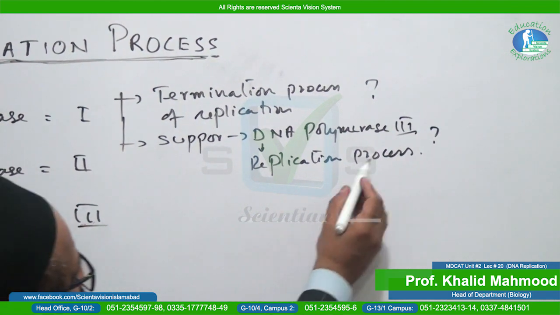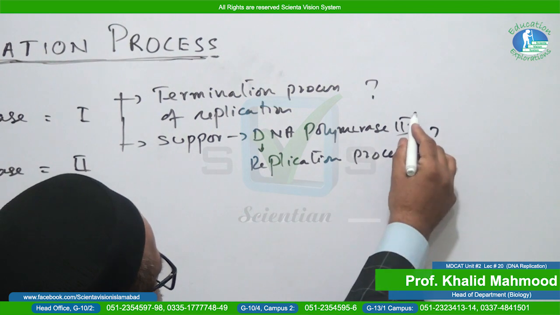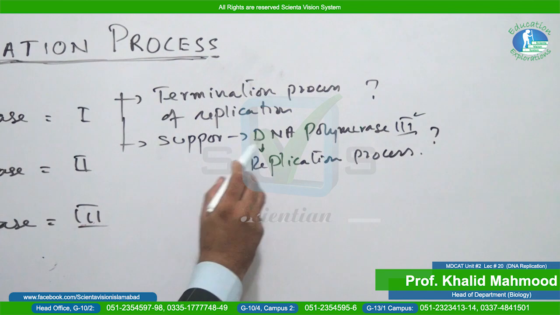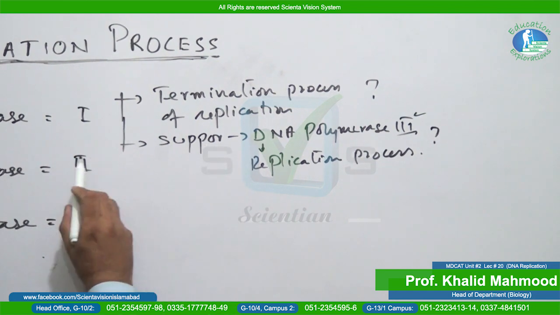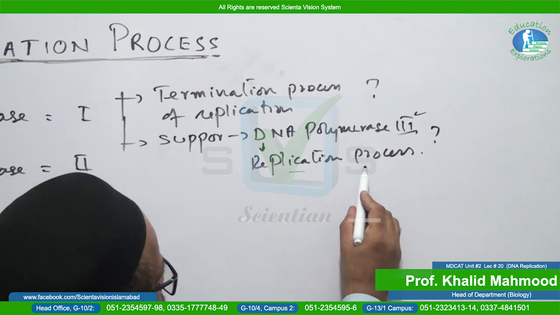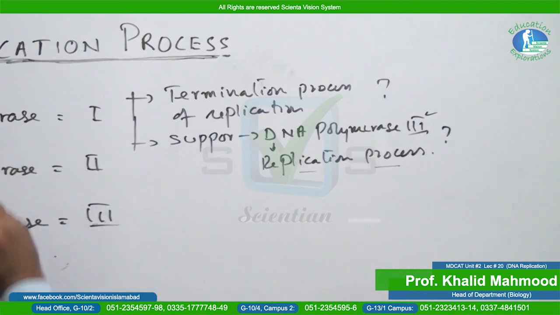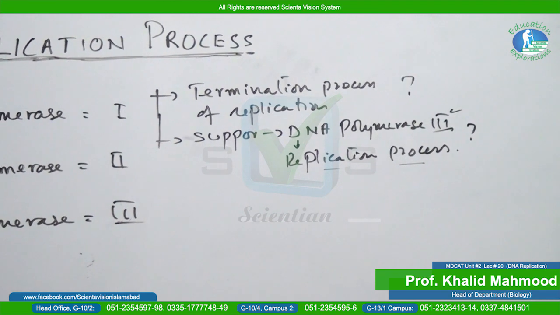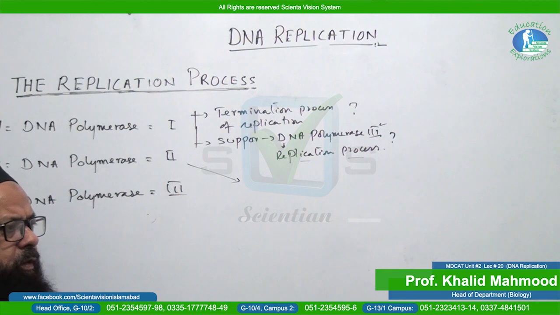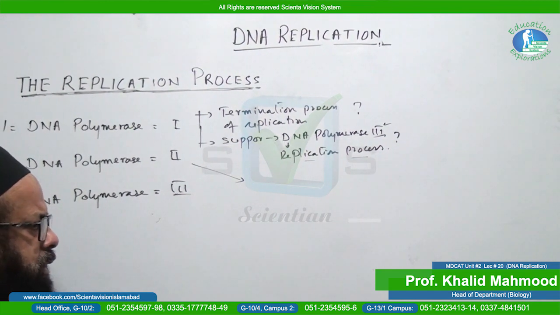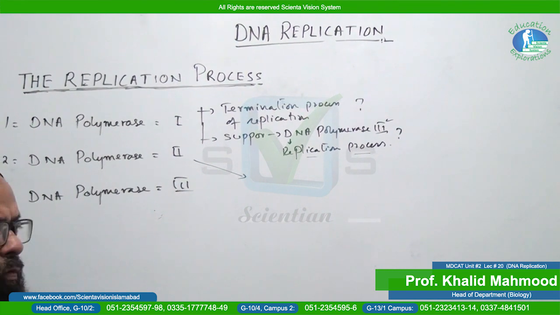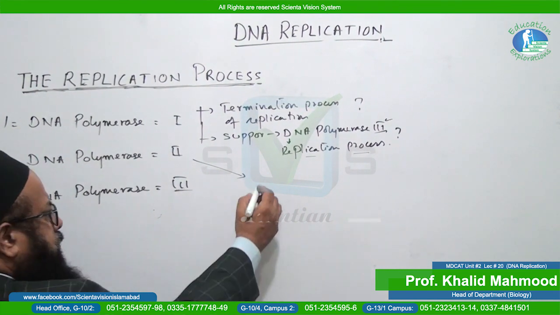And here is a clue: DNA polymerase 3 is the main DNA replicating enzyme. So DNA polymerase 1 supports DNA polymerase 3 in the replication process. This is the role of DNA polymerase 1. And now we will see the role of DNA polymerase 2. As far as DNA polymerase 2 is concerned, it mainly plays its role in the repairing process of DNA.